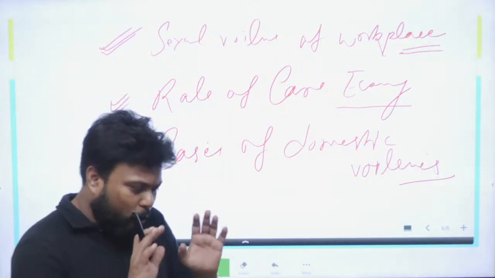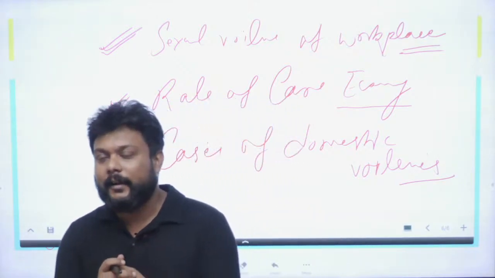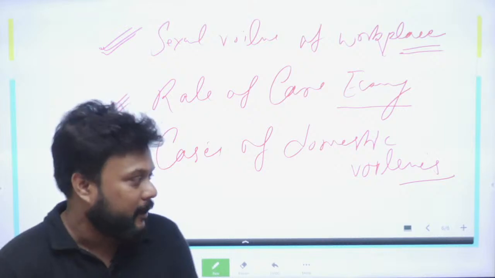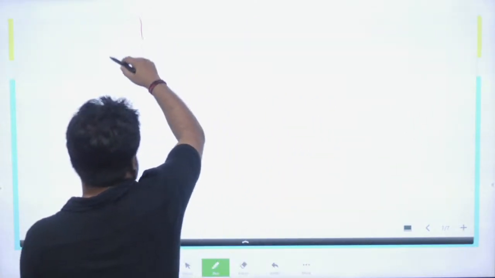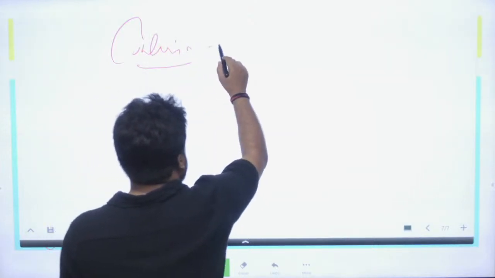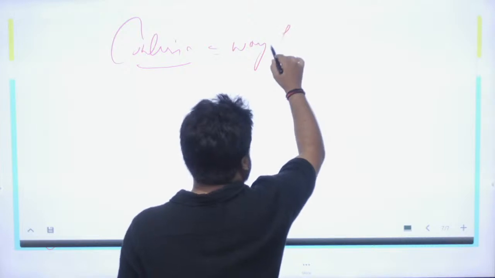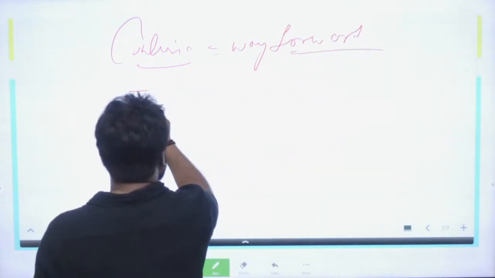Again, if the question signifies a problem, you have to give the solution for that problem. So in the way forward, or in the conclusion part, you have to give suggestions.